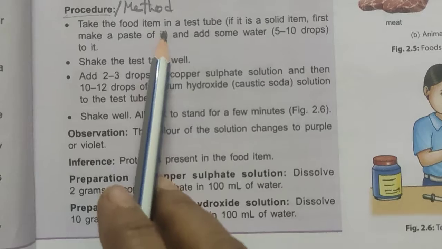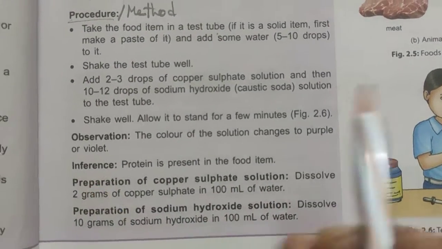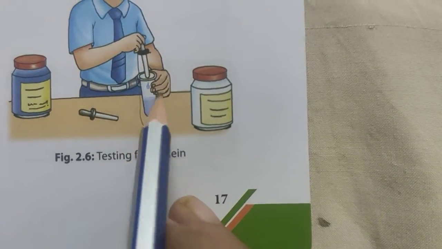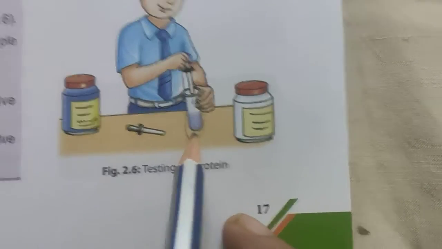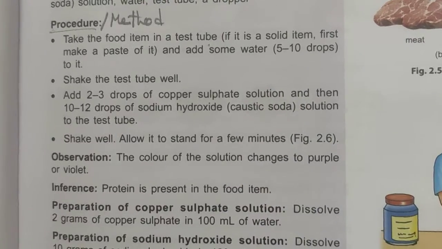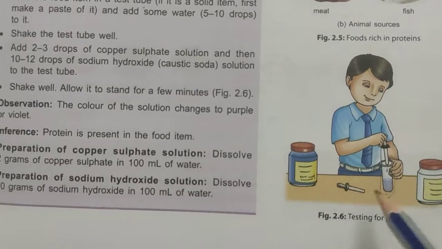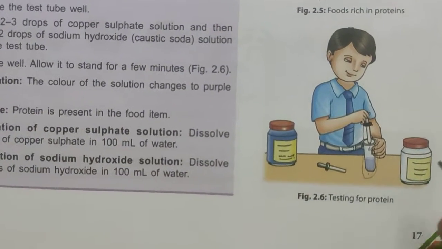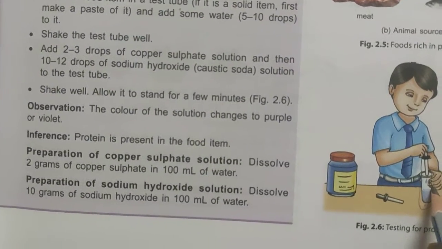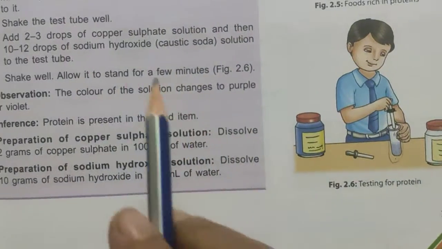Now take the food item in a test tube. Whatever food you want to check for protein, you take it in a test tube. The test tube is made of glass. Put the food item in the test tube, and if the food item is solid, make a paste of it and put it in the test tube and add some water. Now shake the test tube very well.